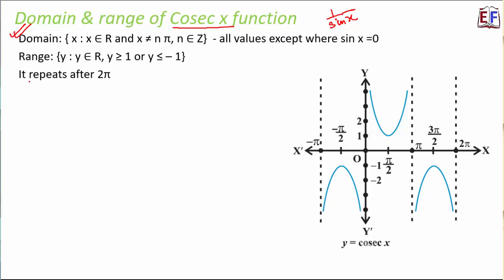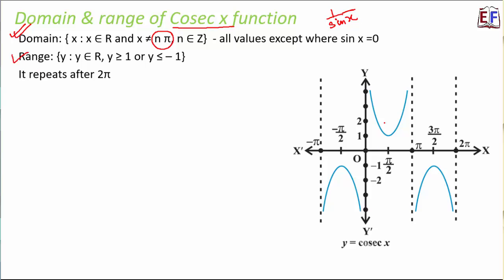Therefore we say the domain is all real numbers except x equal to n pi. That means x should not be equal to n pi. Why n pi? Because for n pi values of theta, sin x is equal to 0. If you look at the sine curve, you would see that the value of sin pi, sin 2 pi, sin 3 pi, sin 4 pi is equal to 0. So all such values of x are not allowed in the domain. Clear?